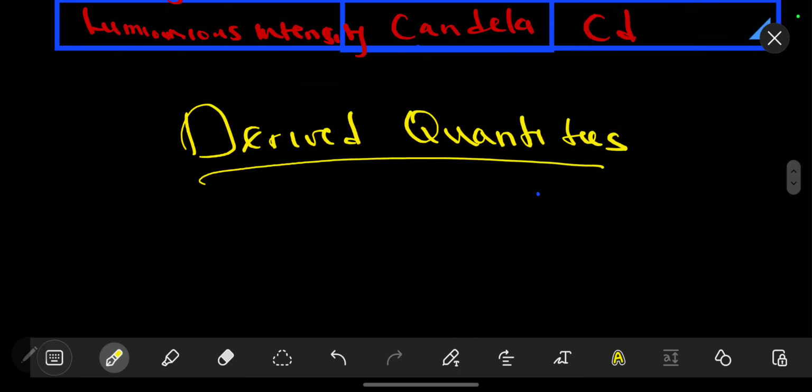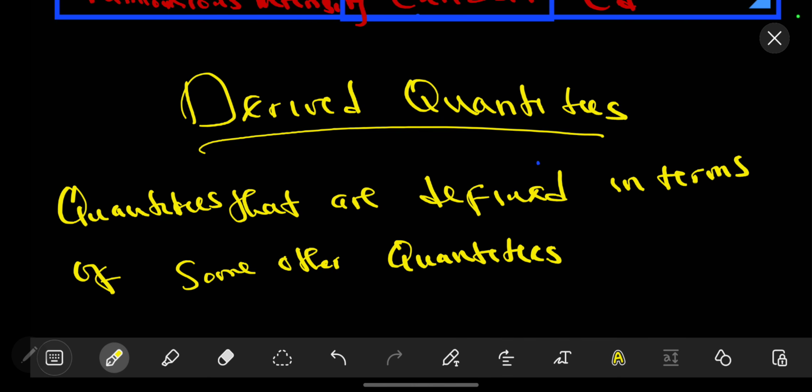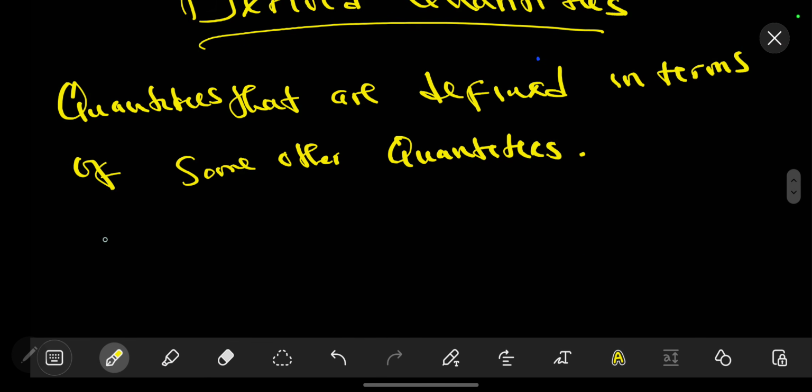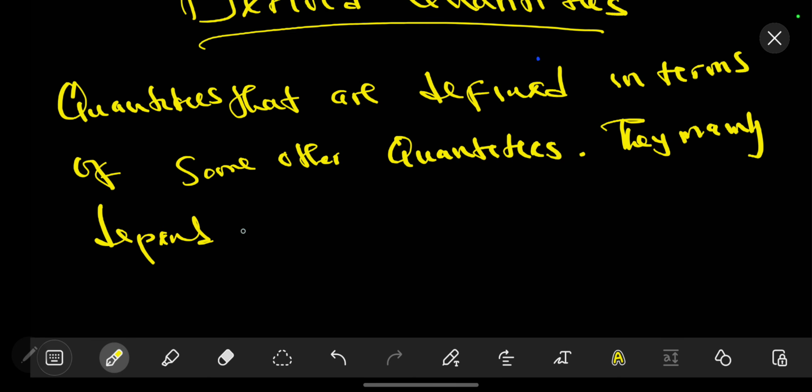So we are now on derived quantities. The derived quantities are dependent on the fundamental physical quantities. So these are our derived quantities that are dependent in terms of other quantities. They mainly depend on fundamental quantities.